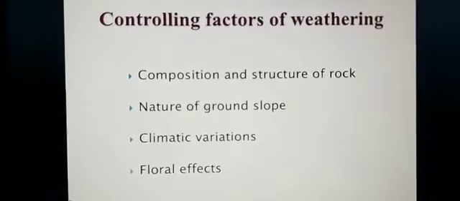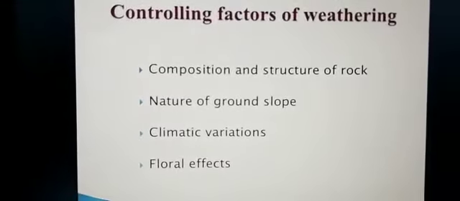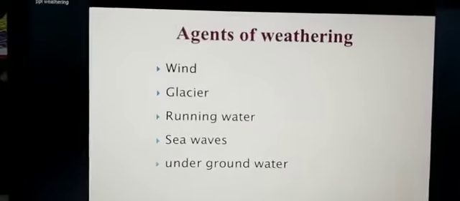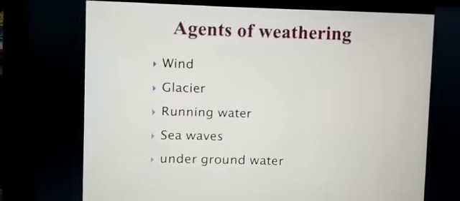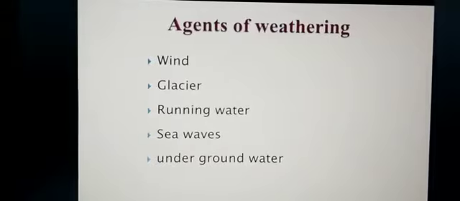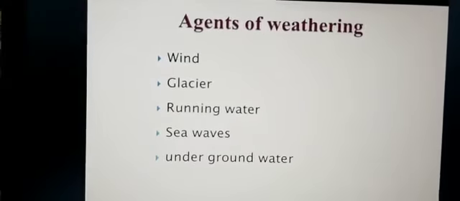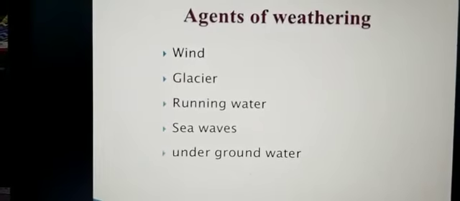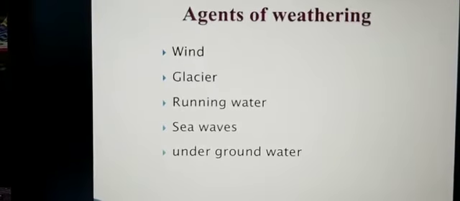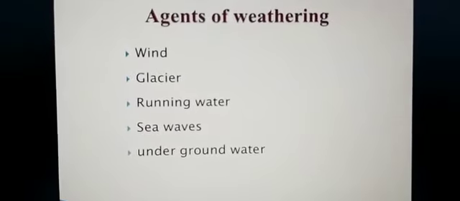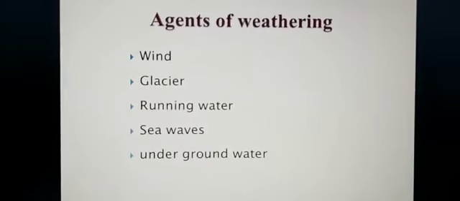Now what are the chief characteristics of weathering? Weathering has various characteristics. Here we are showing what I told you, the agents of weathering. They are wind, glaciers, running water, sea waves, underground water. These all are causes of weathering. These lead to weathering. Now I am going through the chief characteristics of weathering.